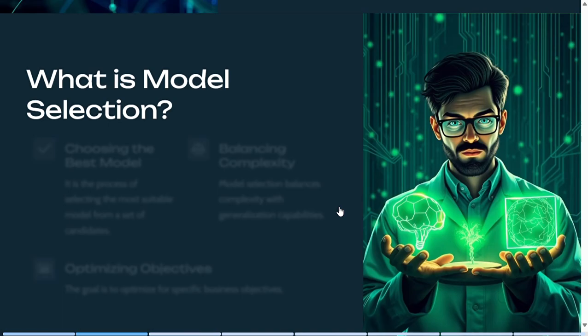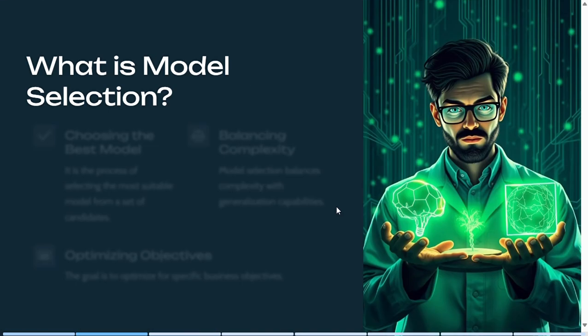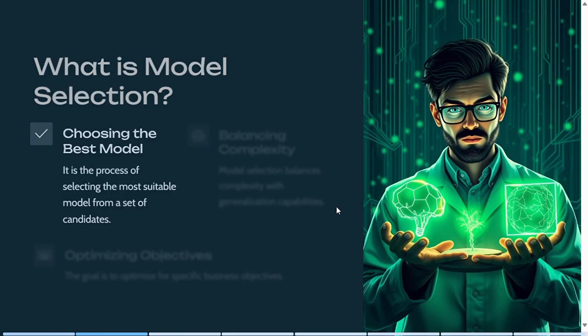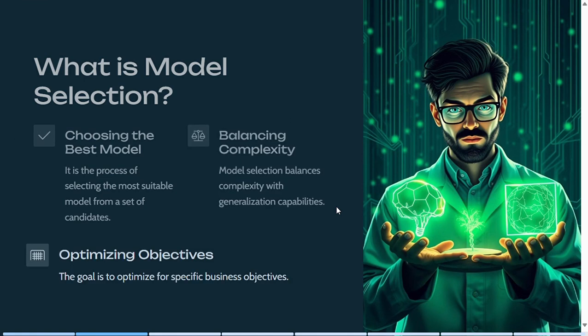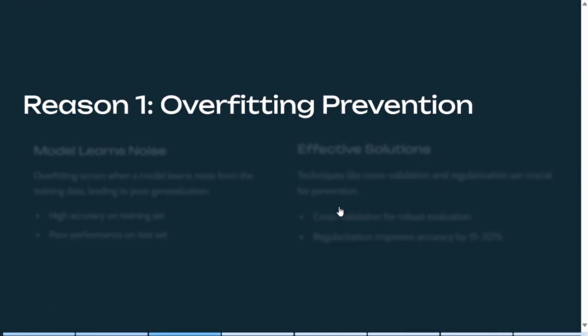First, we will see what is model selection. Model selection is the process of choosing the best model from a set of candidate algorithms. It involves balancing complexity, finding the right level of complexity so the model can learn patterns without being too simple or too complex. Next, optimizing objectives, aligning the model's performance with business goals, whether it's maximizing accuracy, minimizing cost, or other specific needs. We will see the reasons for model selection.